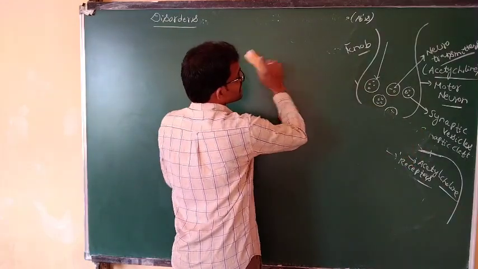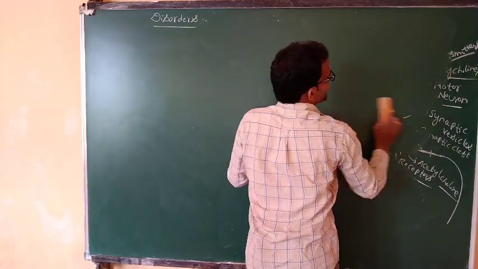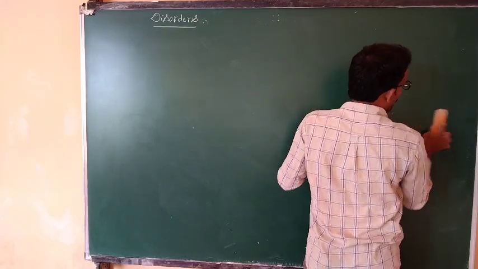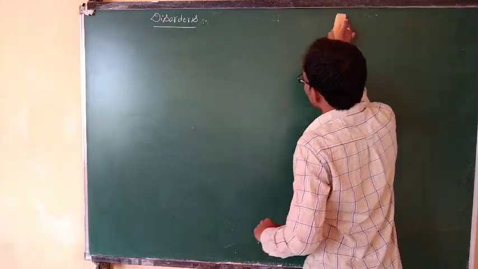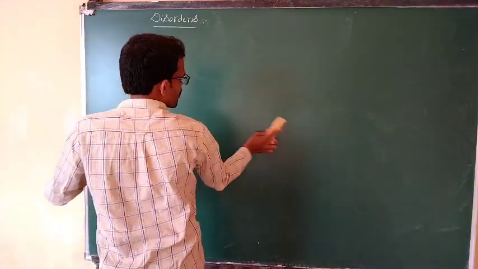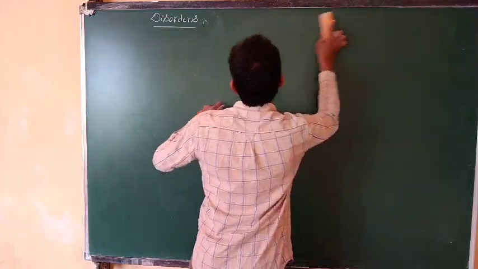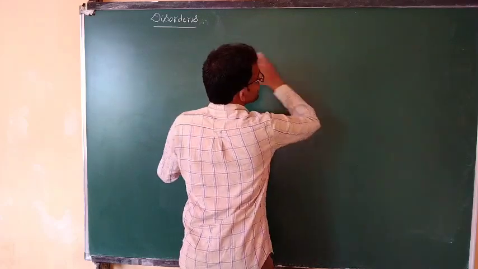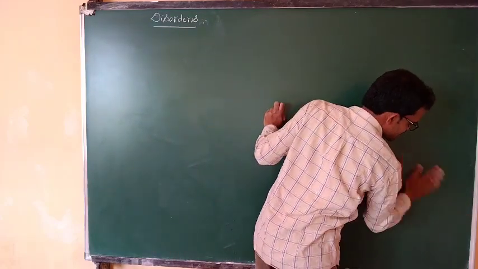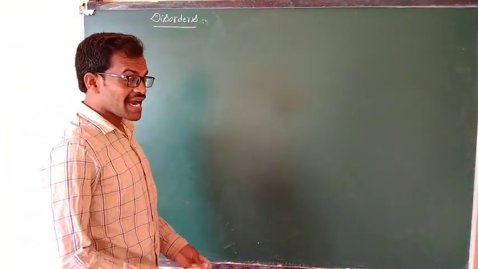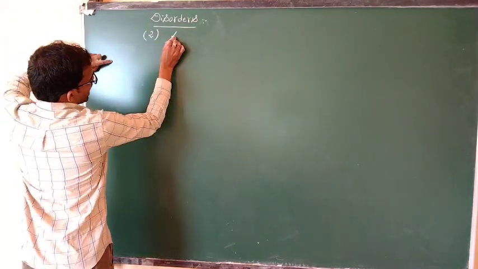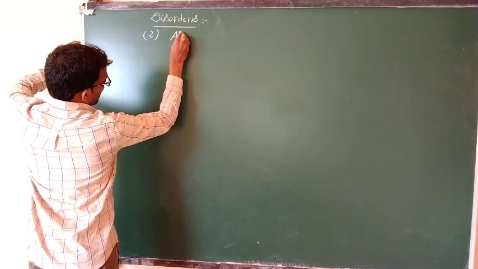The second important disorder for locomotion and movement: what is it? It is nothing but arthritis.